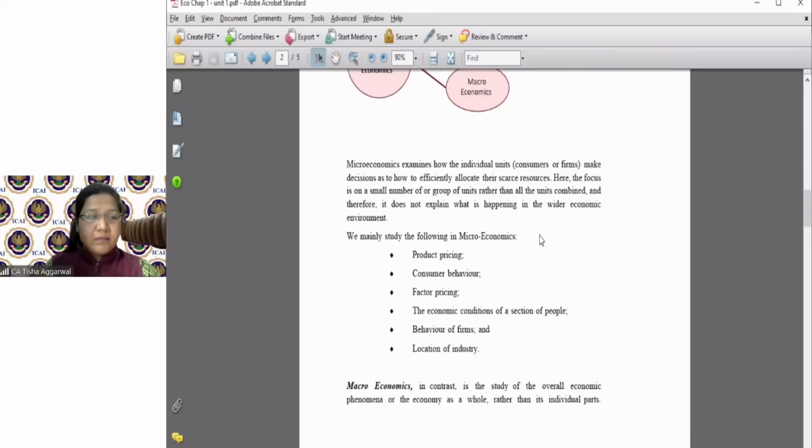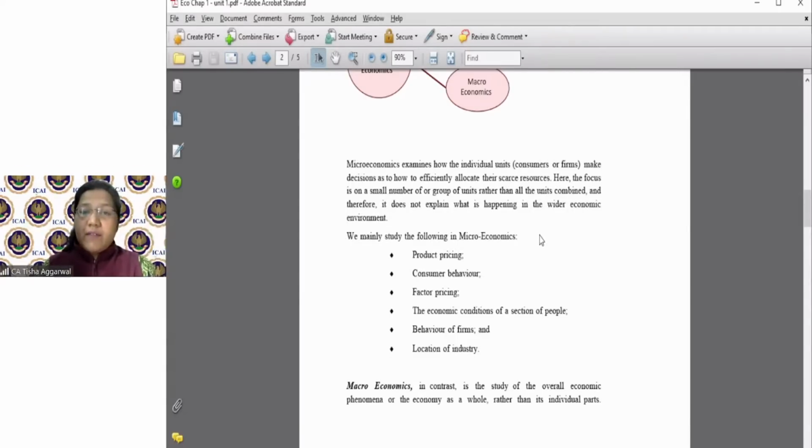Factor pricing. Let's say I'm working in an industry where pens are manufactured. Obviously I am the labor there, getting my salary, my wages, etc. How to decide what should be my salary? How to decide what should be my wages? What should be my perks? What should be my benefits? Again, that is taught in microeconomics.